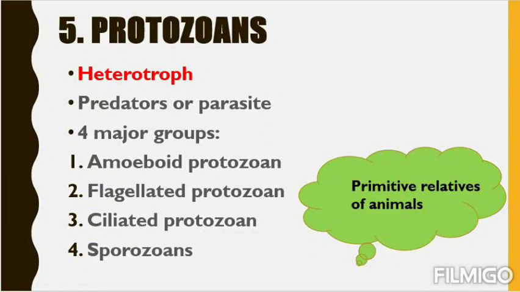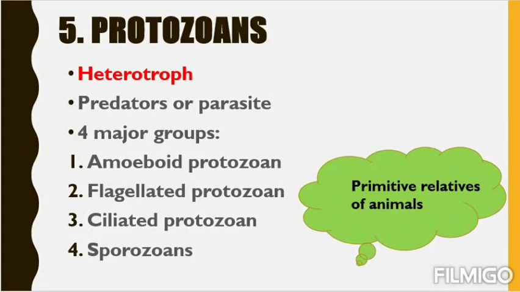They are heterotrophs, not autotrophs. This is the last group, and remember, the last group is always heterotroph. They cannot produce their own food. They can be either saprophytic or parasitic. Parasitic, you know, can cause disease to us and are very harmful. They will get their food from us and cause disease to us. Or they are predators that can kill the prey. Predation is killing or feeding on someone by killing it. So there can be predators that feed on prey, or they can be parasitic, disease causing. There are 4 major groups.